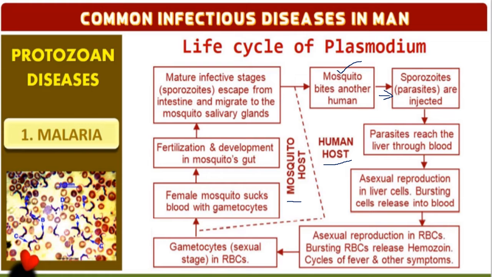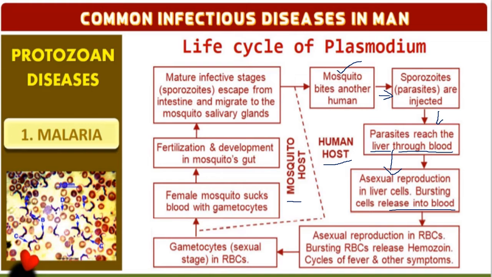These parasites are injected and reach the liver through the blood. When they enter the liver, asexual reproduction occurs. In a liver cell, it will burst open the RBC and release a chemical.